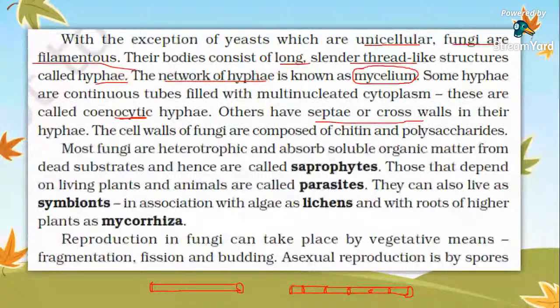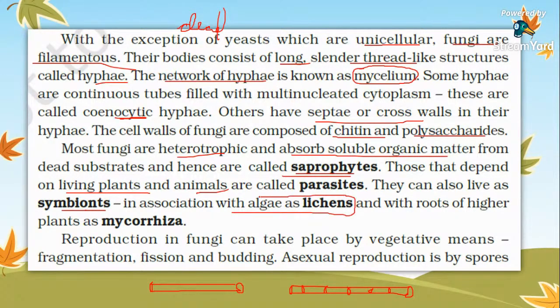Then the cell wall of fungus. The composition of the fungal cell wall is chitin and polysaccharide. Most fungi are heterotrophic and absorb soluble organic matter from dead substrate and are called saprophytic. Fungi are known as saprophytic because they obtain their food or nutrition from dead and decaying organisms. Some live on plants and animals and are called parasites. They can also live as symbionts, that is, in a mutual relationship, in association with algae as lichen and in association with the roots of higher plants as mycorrhiza.